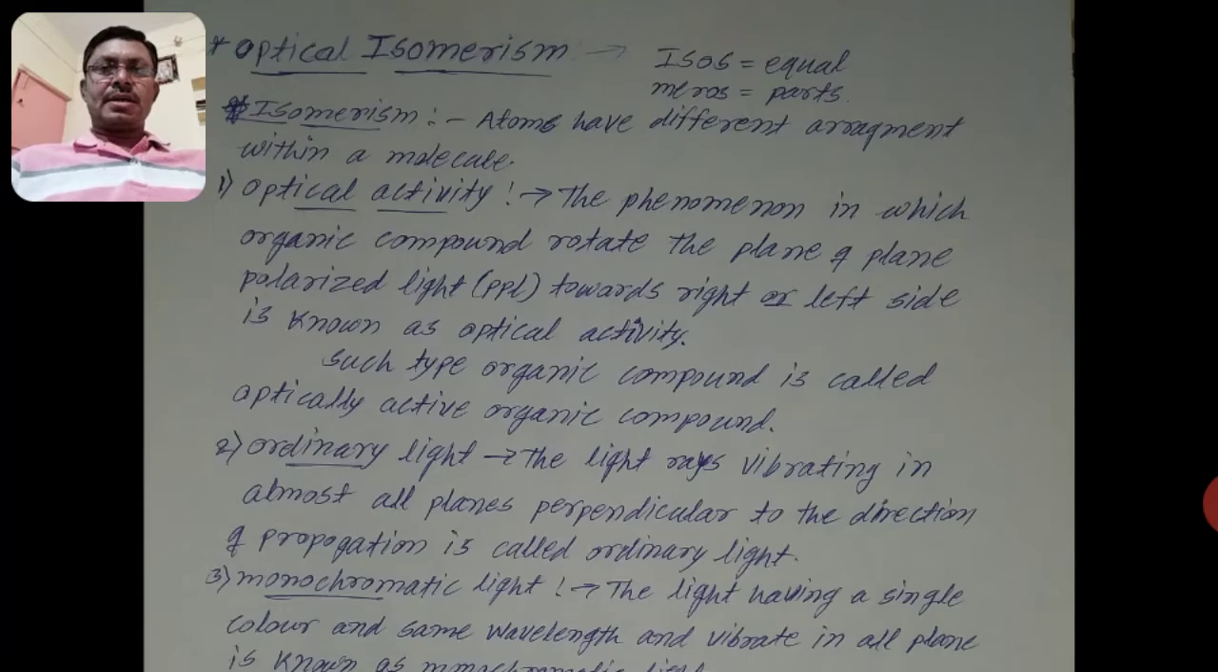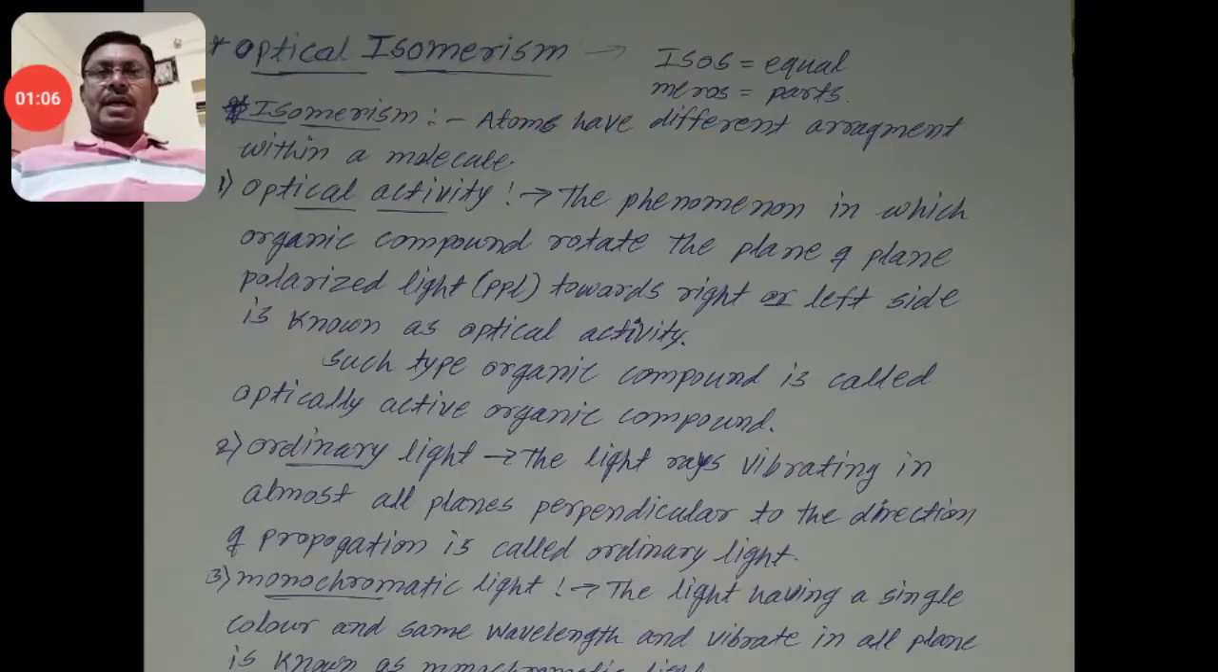Isomerism means molecules which have the same molecular formula but different structures. That means the arrangement of atoms is different. Isomerism: iso means equal, meros means parts, that is, equal parts.